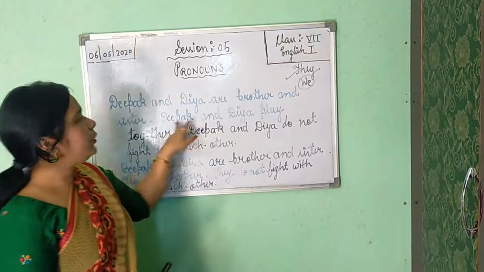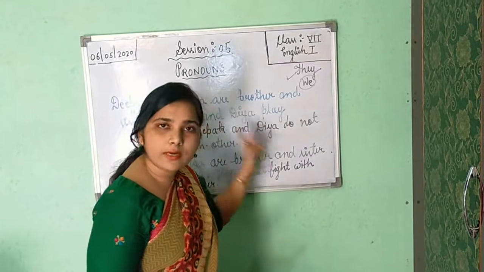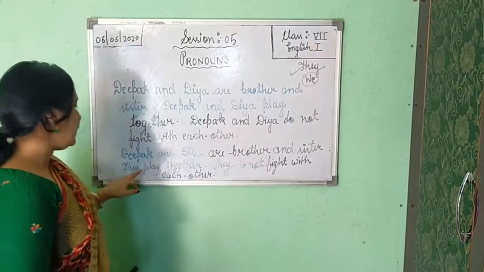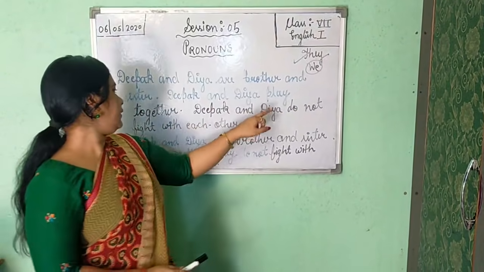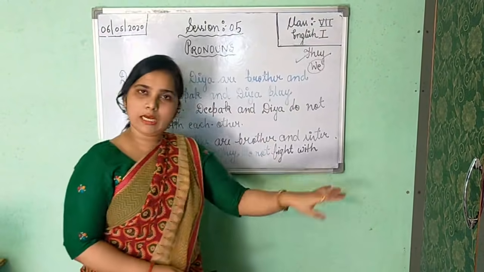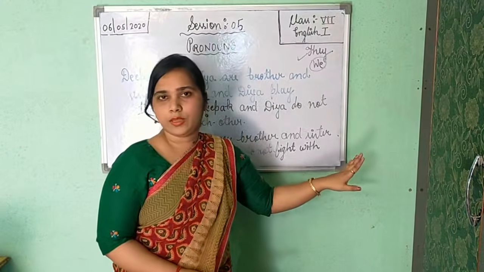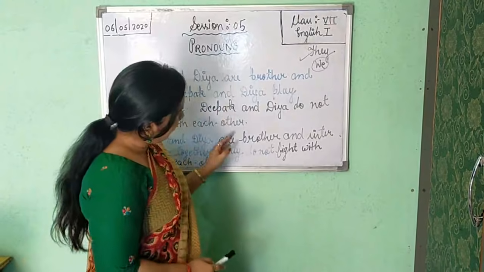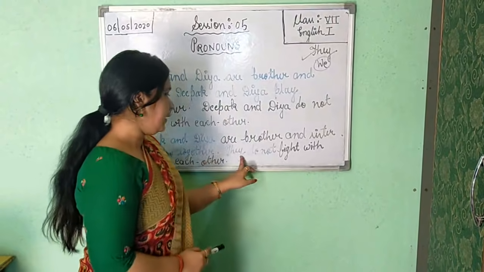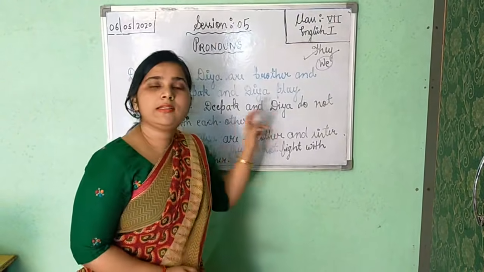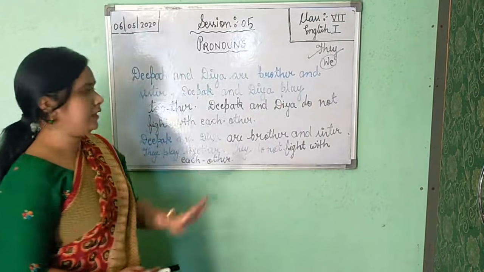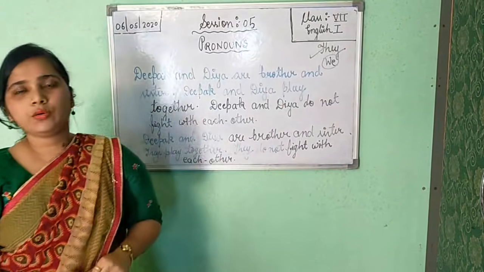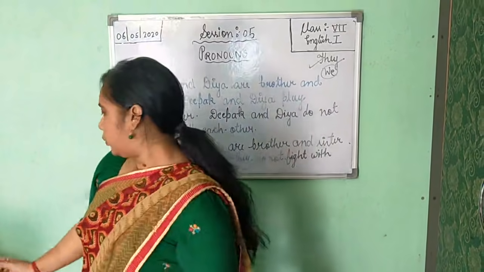Okay? Again in this example, Deepak and Diya are brother and sister. Now I have not used these two naming words, but I have used here they. They play together, and after that, Deepak and Diya do not fight with each other, again you will not use this name. Okay? So again you will apply the same word which you have applied in the second sentence for starting this. They do not fight with each other. I think this is clear to you. Okay? These were our two examples.